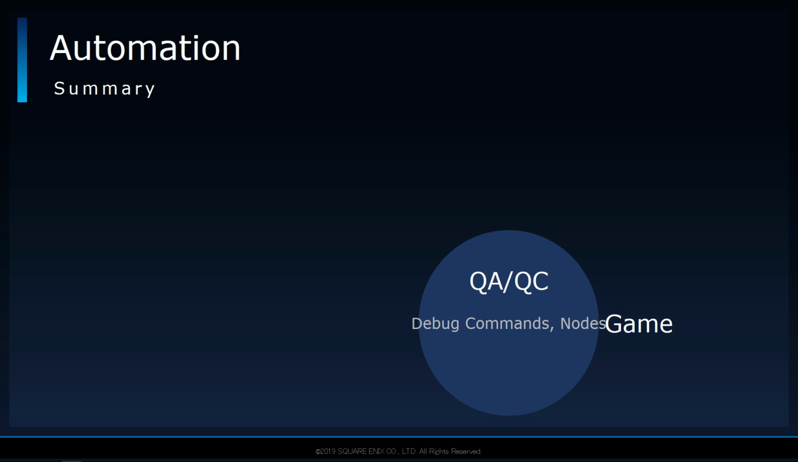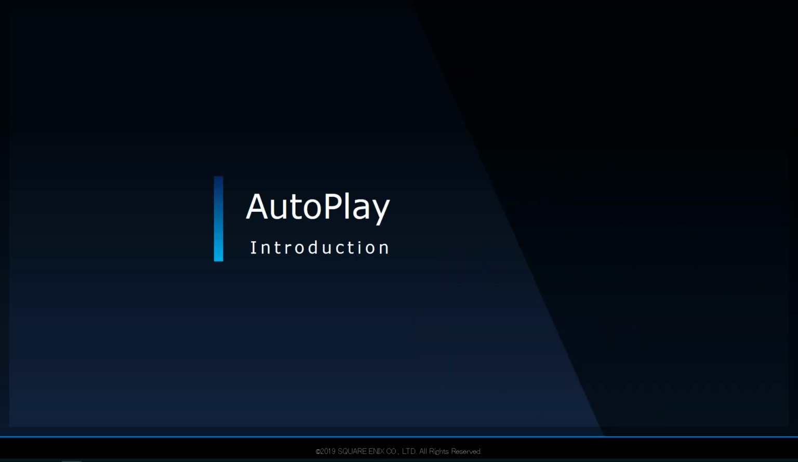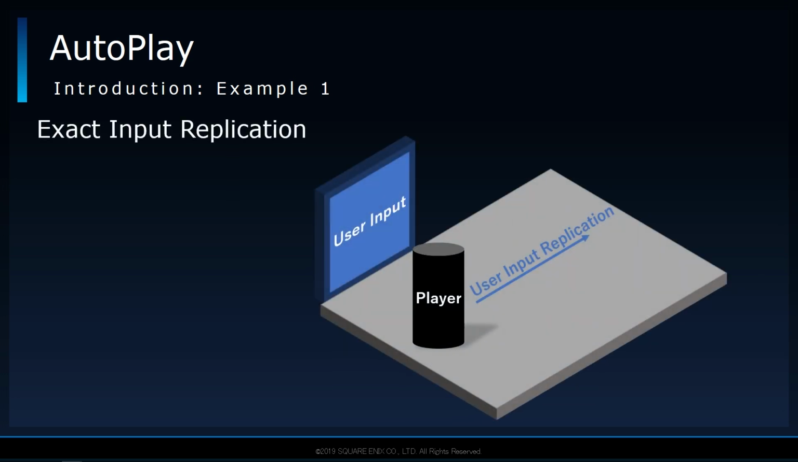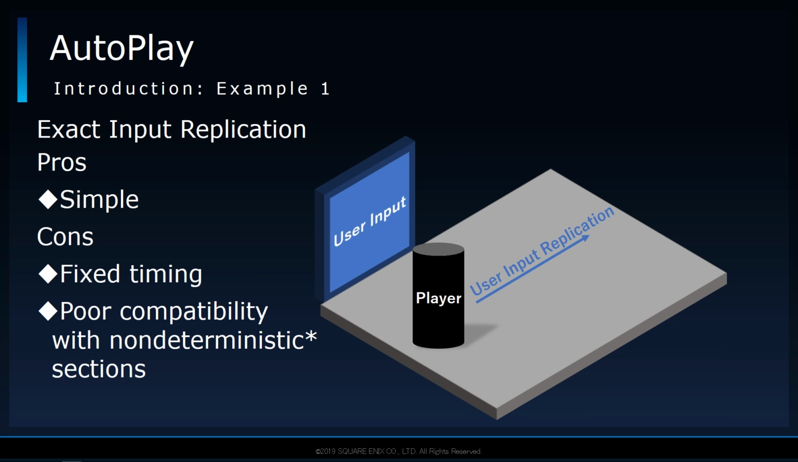Before I go into details of the system itself, let me briefly go over autoplay as a concept. As the name implies, autoplay is a system that can play through the game automatically. I think there are various ways to go about this, of which I'll give 3 fairly simple examples. The first example is by replicating the user's input exactly. This is probably one of the simplest methods, and so the more complicated the game gets, the harder it might get to use it efficiently.